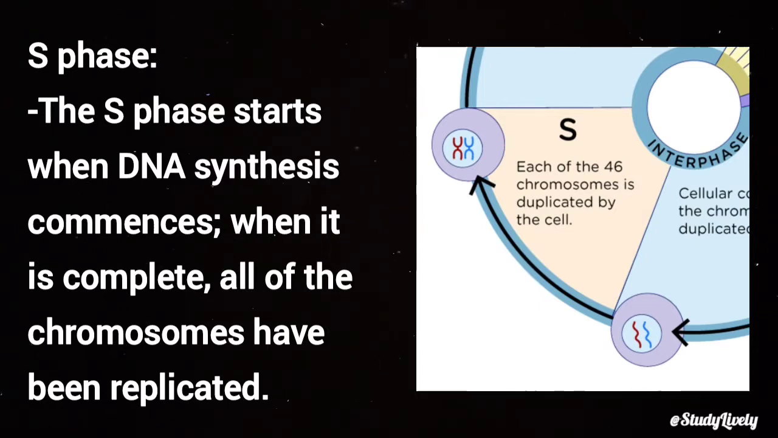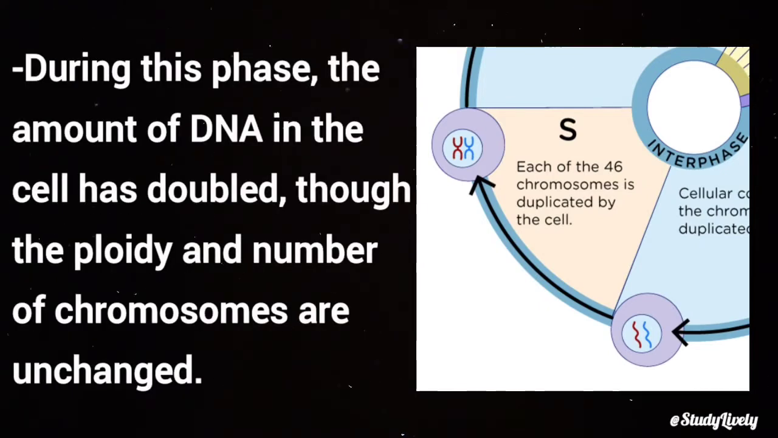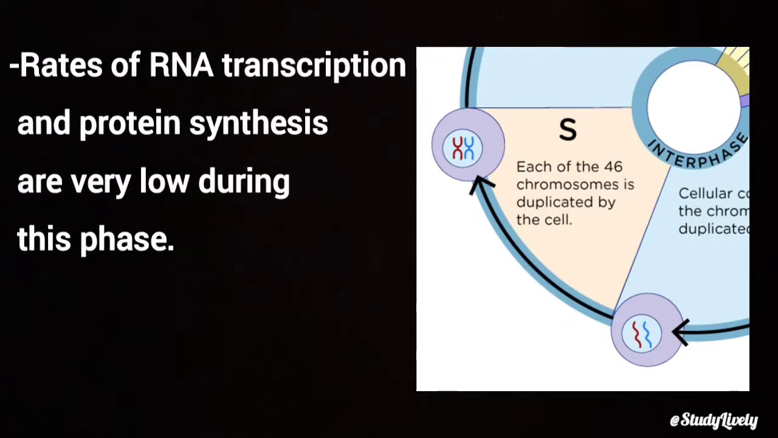When it is complete, all of the chromosomes have been replicated. During this phase, the amount of DNA in the cell has doubled, though the ploidy and number of chromosomes are unchanged. Rates of RNA transcription and protein synthesis are very low during this phase.